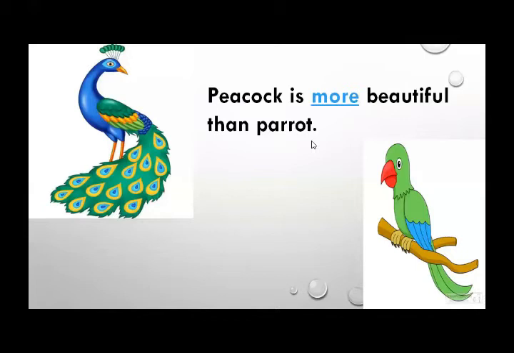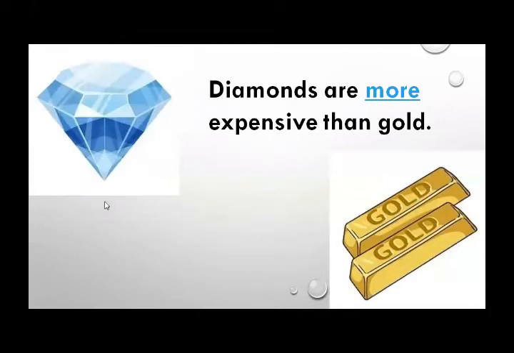Now, our next example is, see, what can you see in this picture? Yes, you can see diamonds and gold. So what are diamonds? Diamonds are more expensive than gold. Means diamonds are more precious than what? Than gold. I'm comparing diamond with gold.